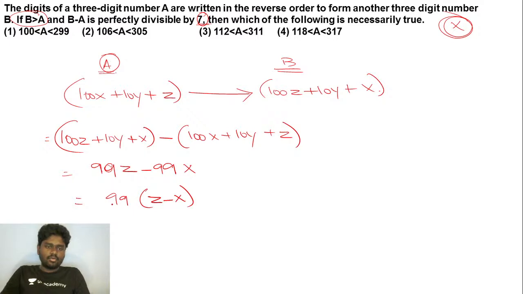If that is the case, I know the fact that 99 is not perfectly divisible by 7. So Z minus X should be perfectly divisible by 7. Is that clear? Right? So if I say Z minus X is 7, you need to find which of the following is necessarily true. Okay?